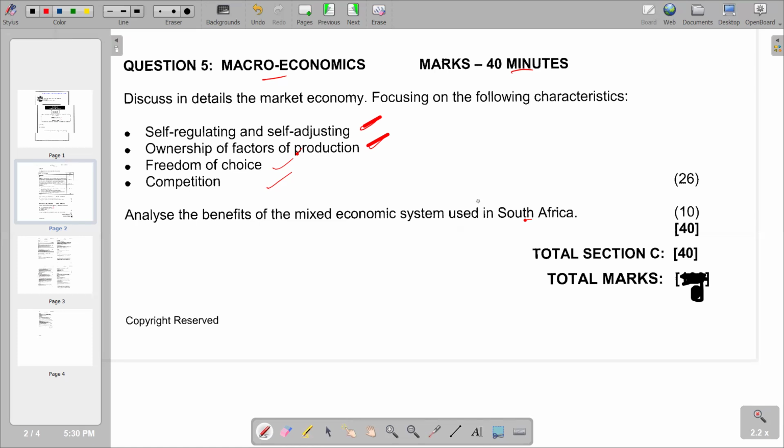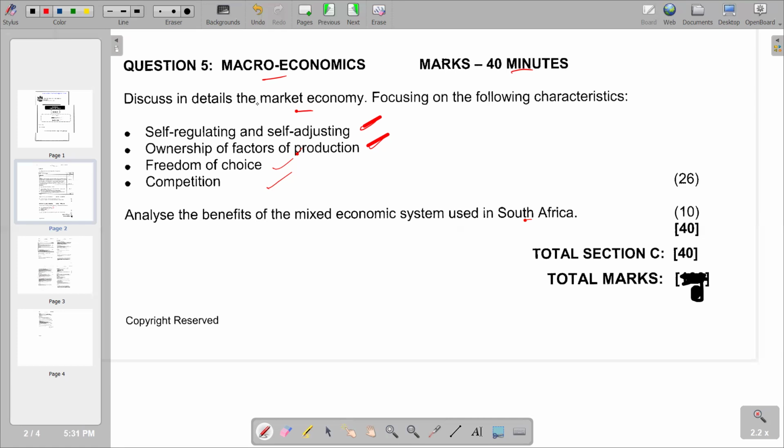But obviously, this is an essay question. So we have to start with your introduction, then you go to the main body, and then finally you conclude in the conclusion. The most appropriate way to come up with your introduction is to define any terms that you see in the question. So you pick a business or economic term that you can describe in the introduction. You can choose one or two terms, but we can see that we have market economy there. So we can simply define a market economy in the introduction.